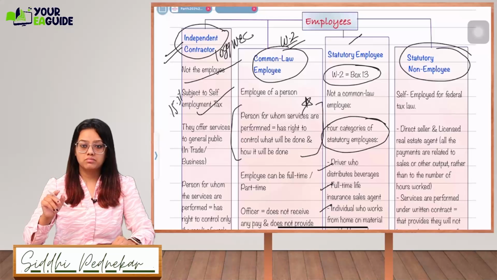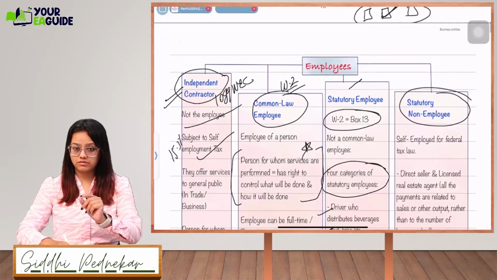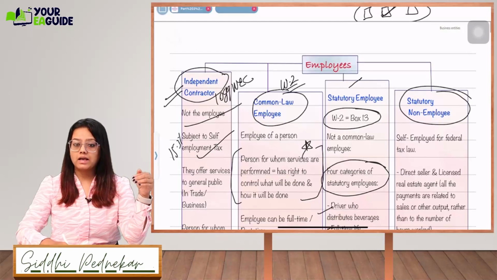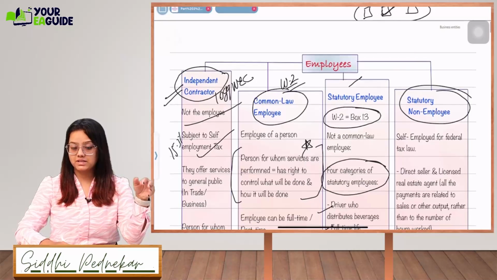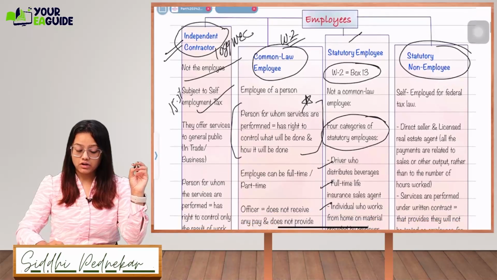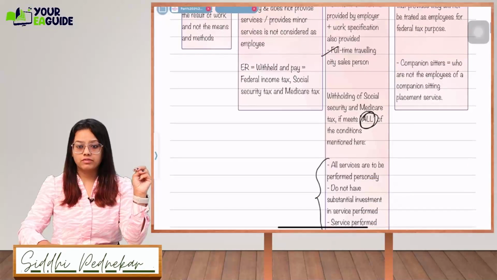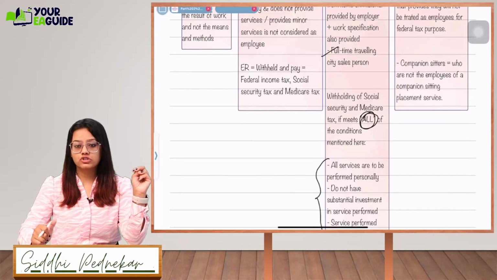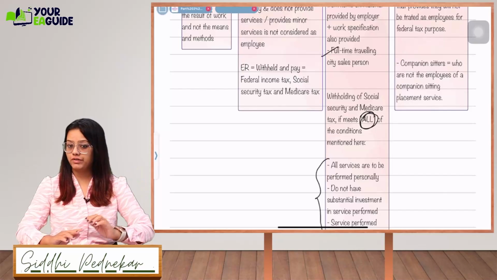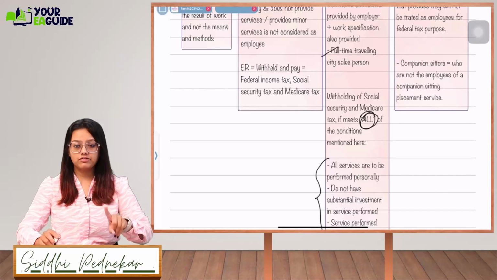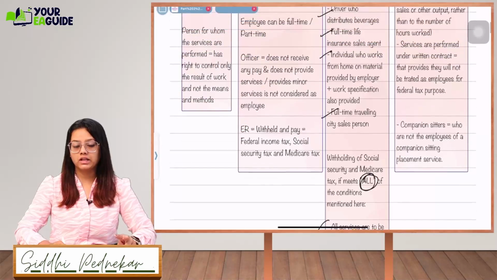Once it is checked, it will not be shown on your 1040 line 1 as wages, but it will be shown as business income. But there will be some withholding of taxes: social security and Medicare will be withheld. Federal income tax will not be withheld.